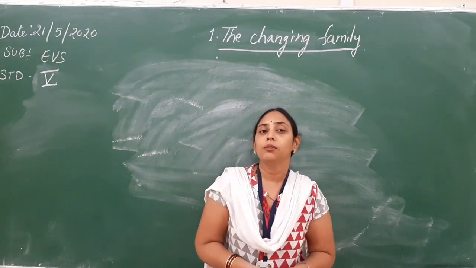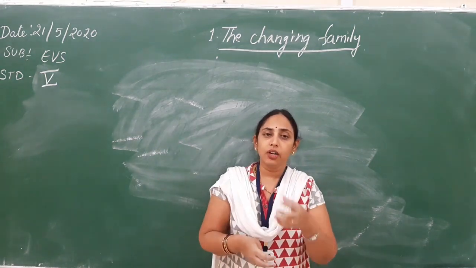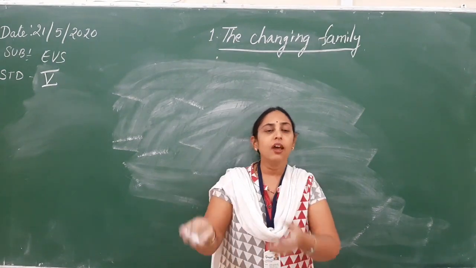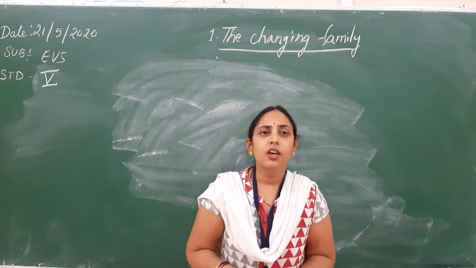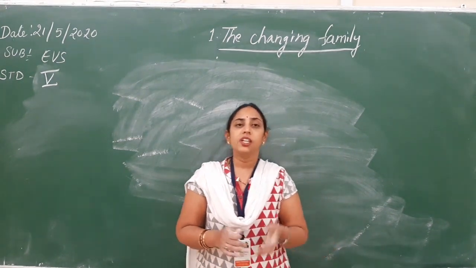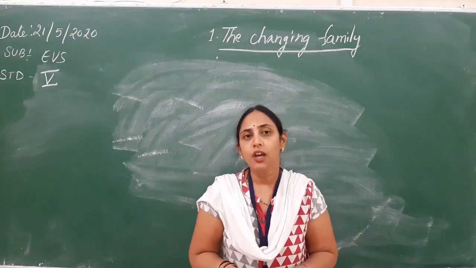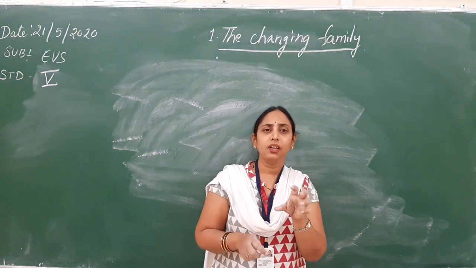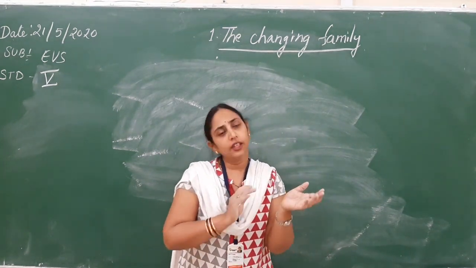Suppose there is a cyclone, so the government has ordered all the people near the coastal areas to vacate their houses and move to other shelters or safe homes. These are called shelter homes. They will be moving to these shelter homes for a short period of time. It is only a temporary arrangement. Once the cyclone ends, they come back.